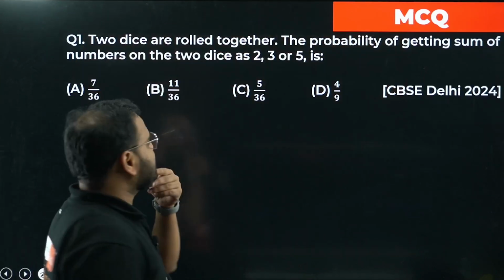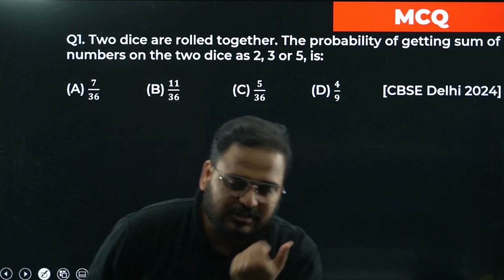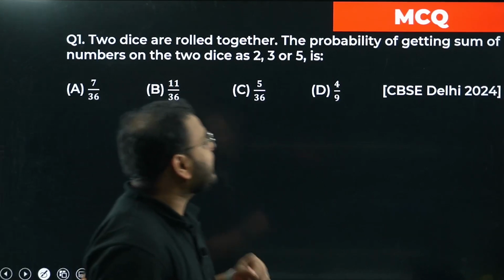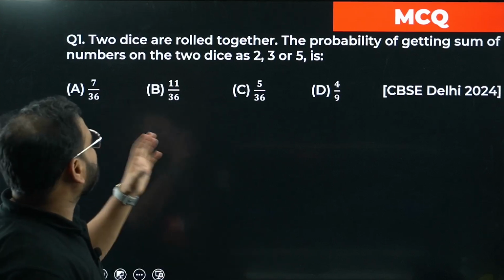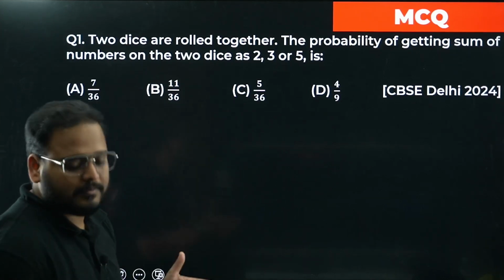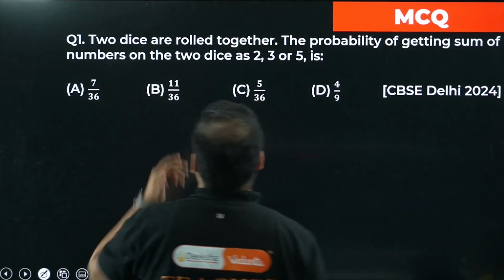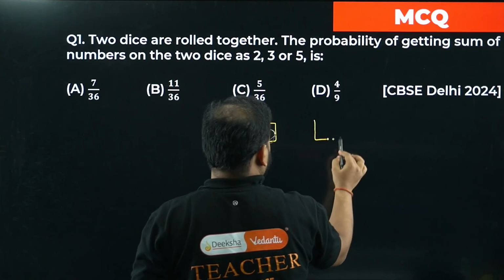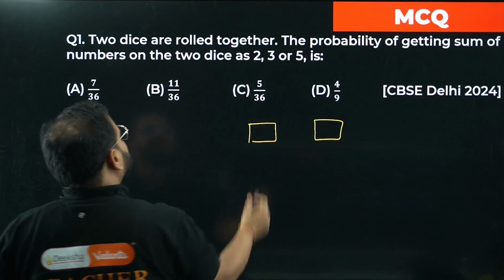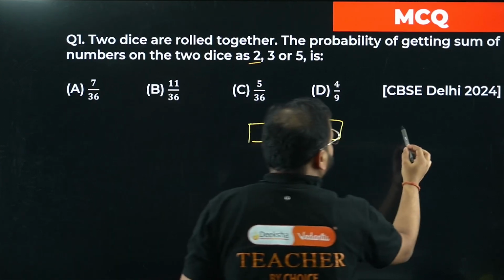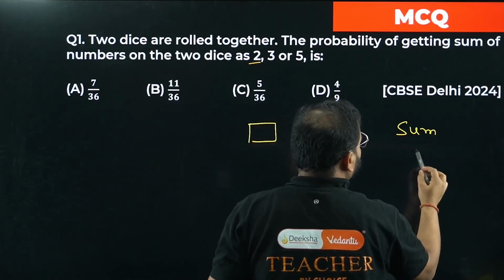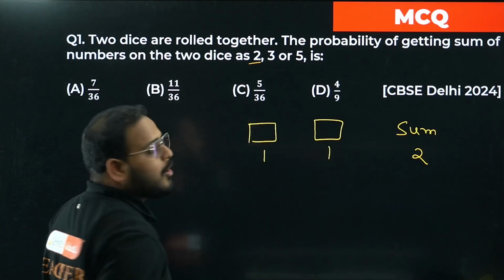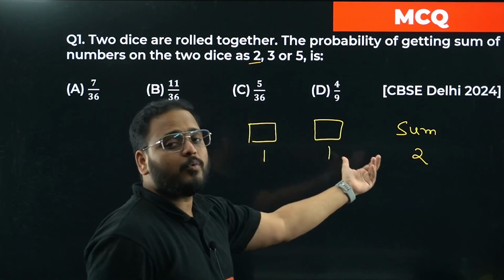Question number 1 in the MCQ category: 2 dice are rolled together. The probability of getting a sum of numbers on the 2 dice as 2, 3 or 5 is what? 2 dice are rolled together, right? Let me write here the display of the 2 dice. For the sum to be 2, the display can have only one result, 1 and 1. The sum can only be 2 if it is 1 and 1.